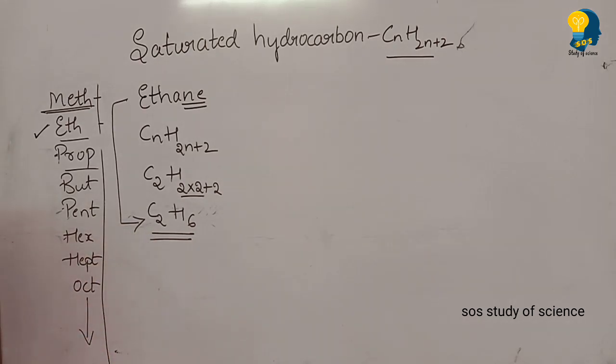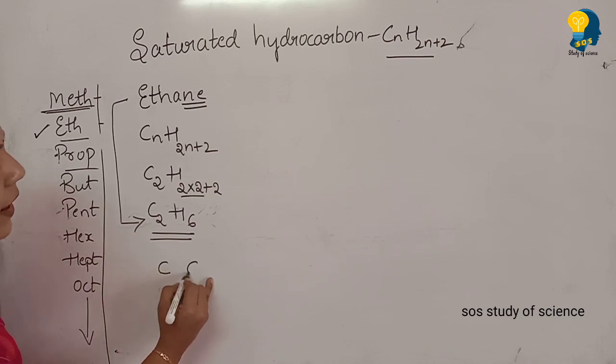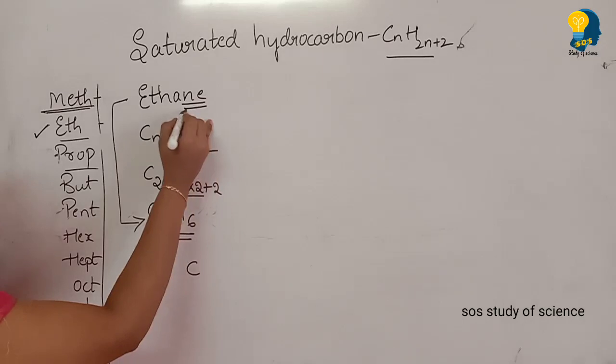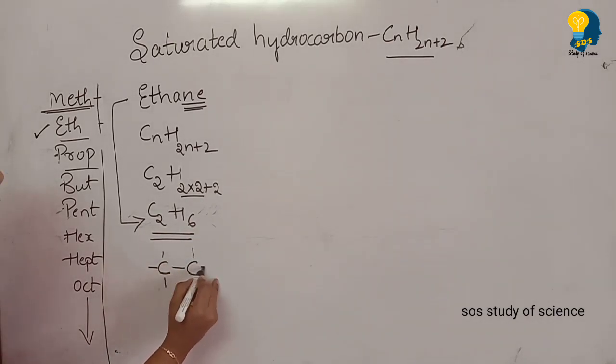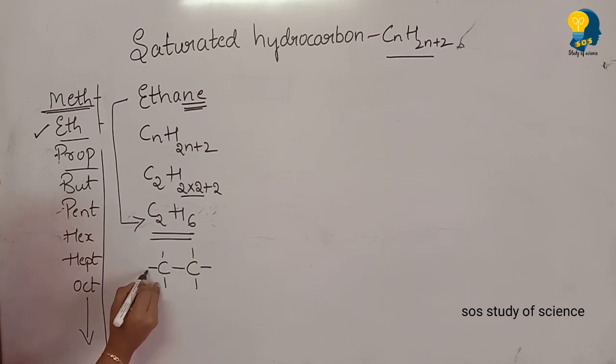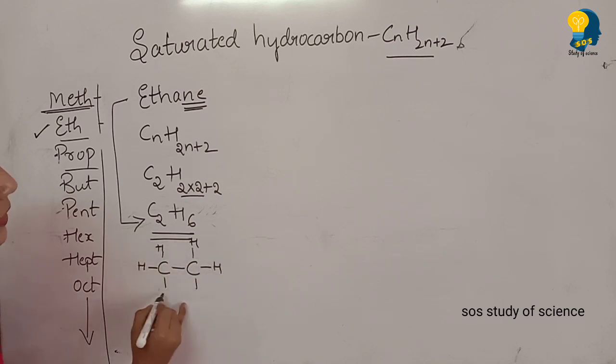Okay. So now it is time to write the structural formula. By looking at the molecular formula, it is very simple. It is 2 carbon atoms, C2. Let us write carbon atoms 1 and 2. As it is an alkane, please remember to write the single bond between the carbon atoms, and now surround them with the 6 hydrogen atoms: 1, 2, 3, 4, 5, 6. Totally 6 hydrogen atoms we need to write surrounding the carbon atoms. So this is how we write the structural formula for ethane.